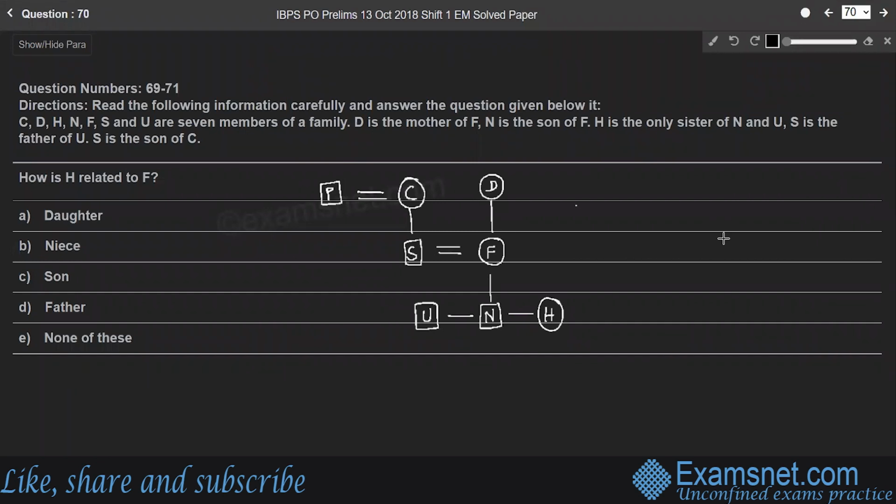Question 70. How is H related to F? So here H is female. F is female. Here H is daughter of F, right? It is given in the information that N is the son of F and H is the only sister of N. That means H becomes daughter of F. Therefore option A, daughter of F.